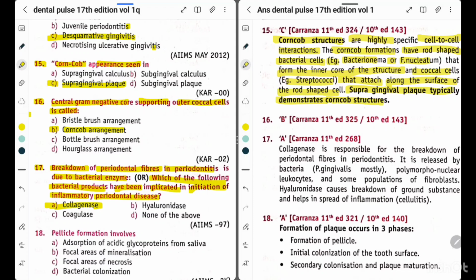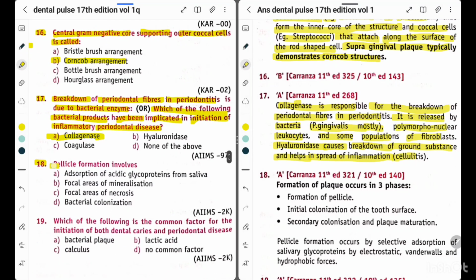So the answer is option A, collagenase. Collagenase is responsible for the breakdown of periodontal fibers in periodontitis. It is released by bacteria such as P. gingivalis, polymorphonuclear leukocytes, and some populations of fibroblasts. Hyaluronidase causes breakdown of ground substance and helps in spread of inflammation, cellulitis.